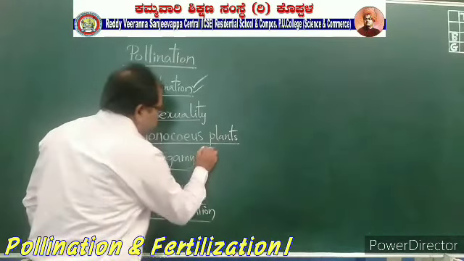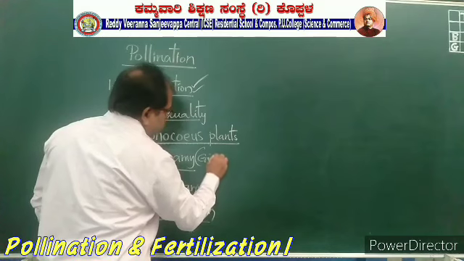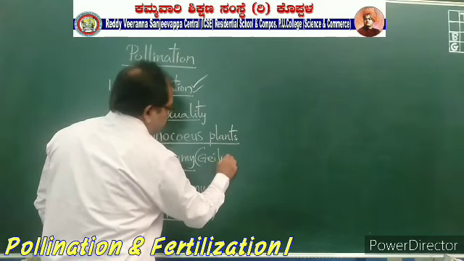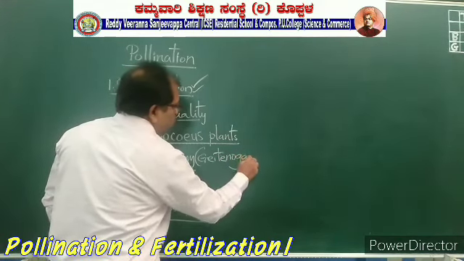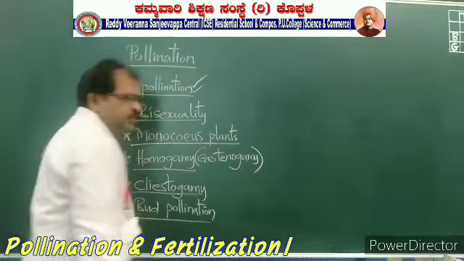So homogamy is also called as zetnogamy.